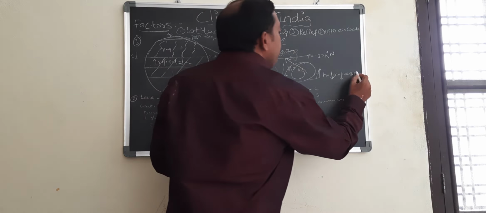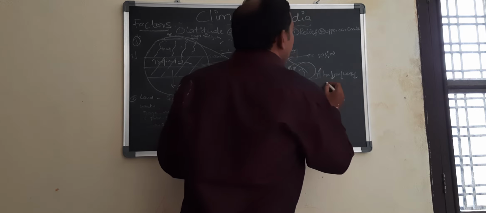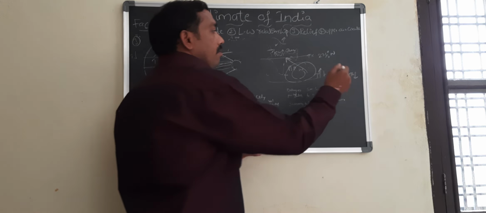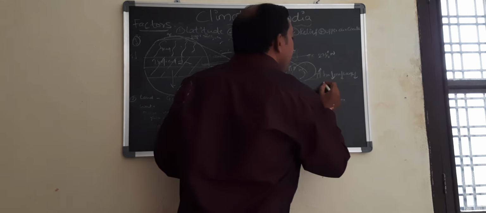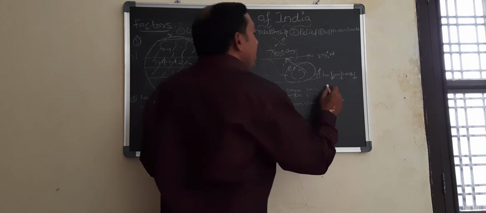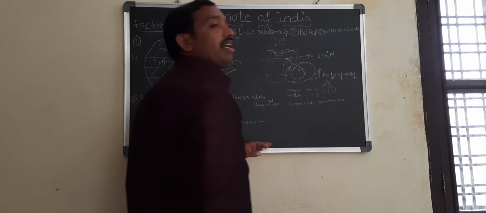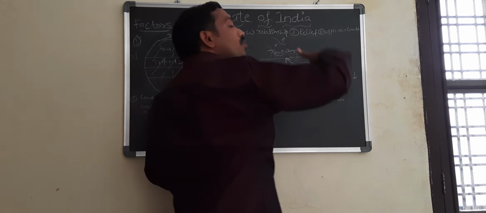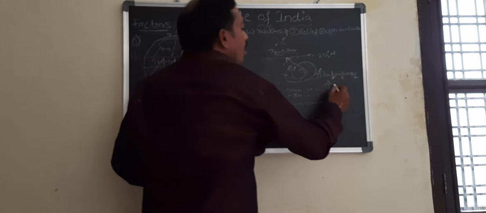So when there is less pressure, what happens? Because of the higher temperature and the lower weight, the air becomes light. The air starts moving upwards. These are vertical air currents. So when the air moves upwards, low pressure takes place here.